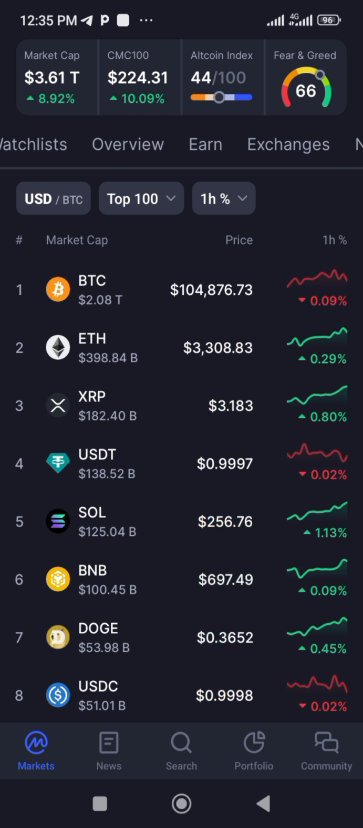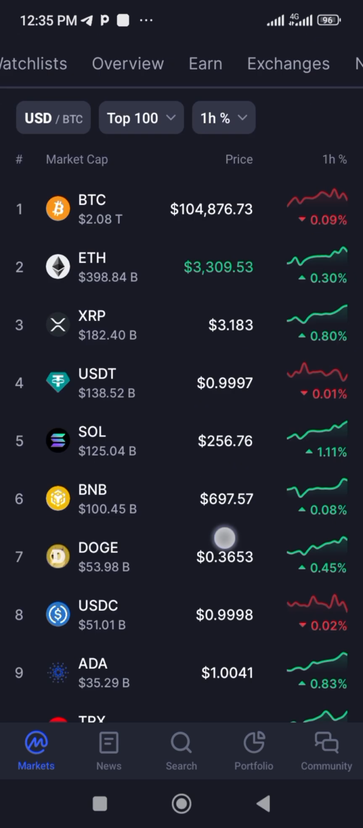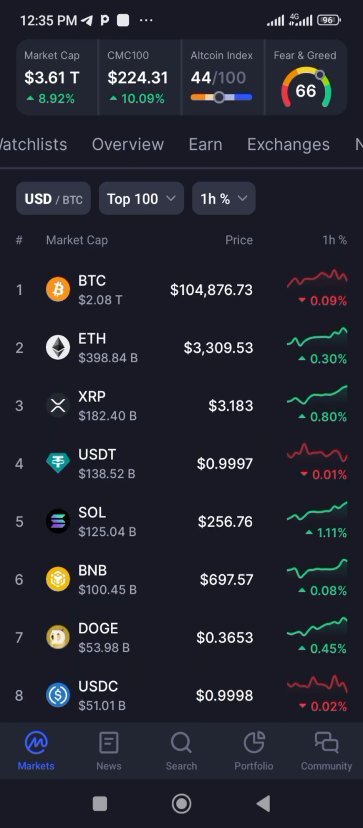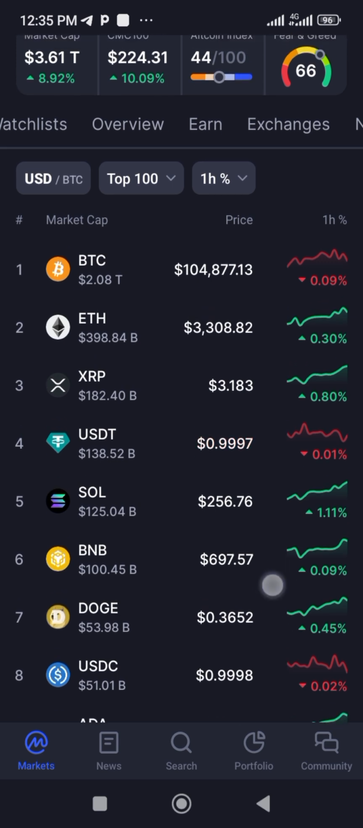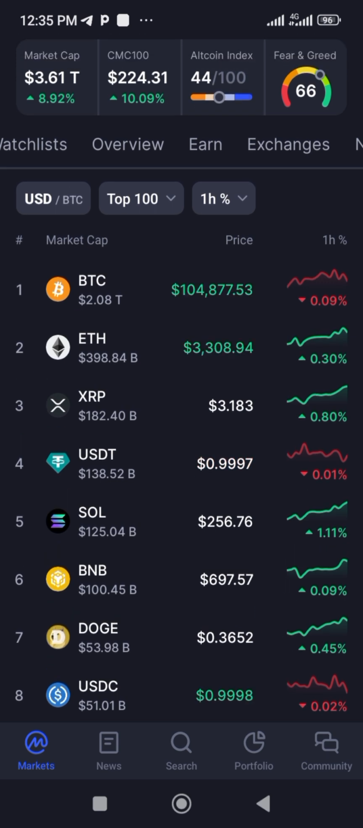So all you need to do is head over to your Google Play Store, or if you are using iOS phones like iPhone, you can go to App Store and get coinmarketcap for yourself, and also make sure you are verified on some top exchanges like Binance, Bybit, all those top exchanges.